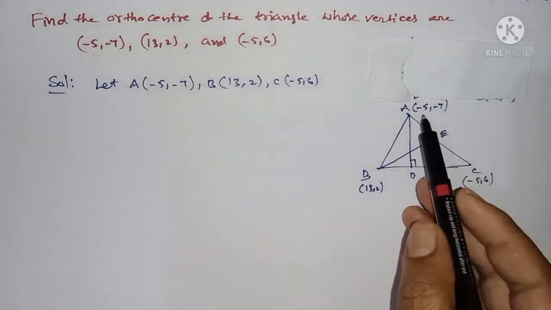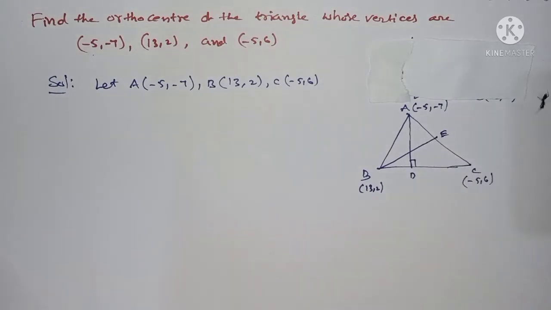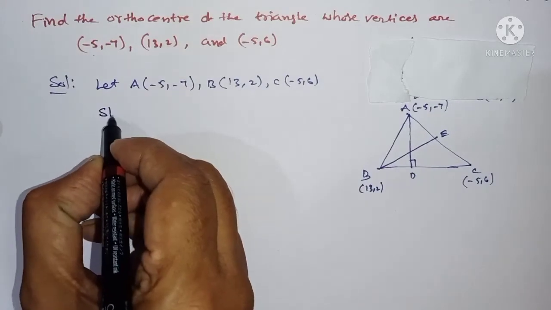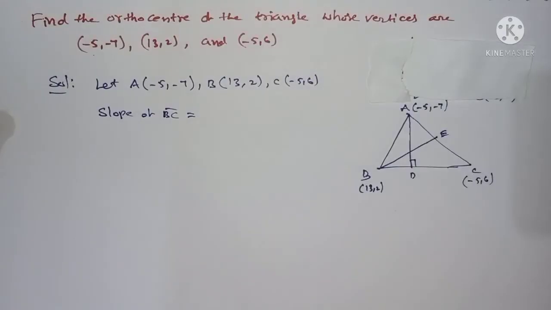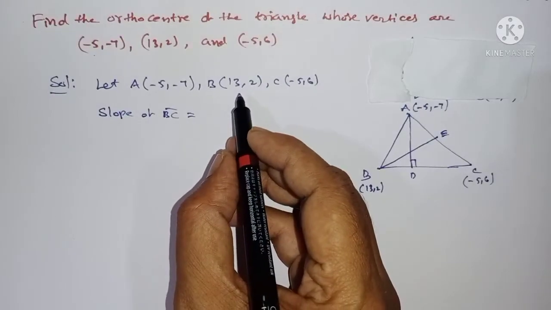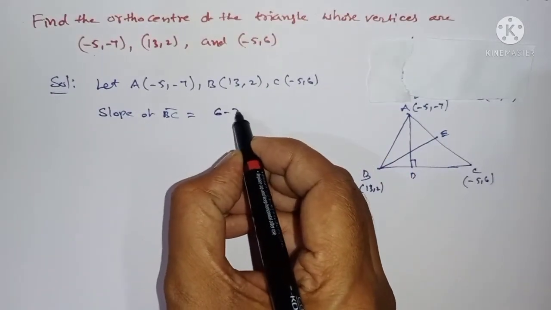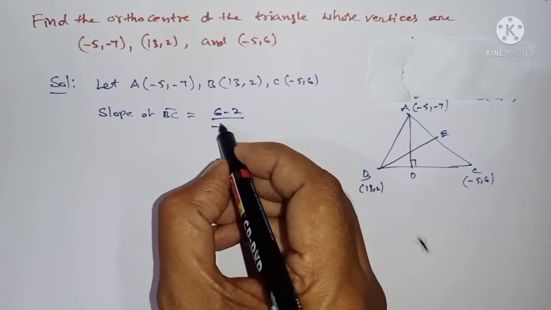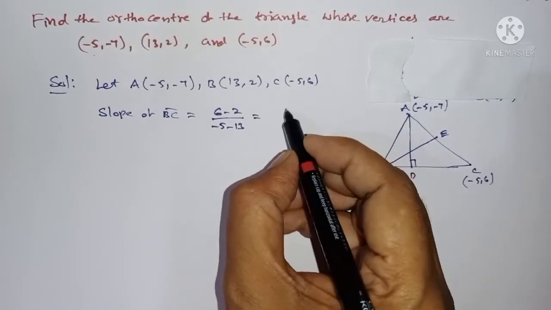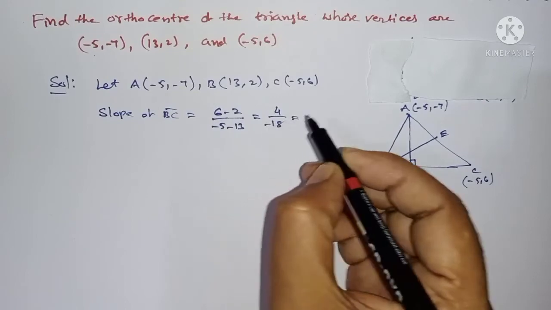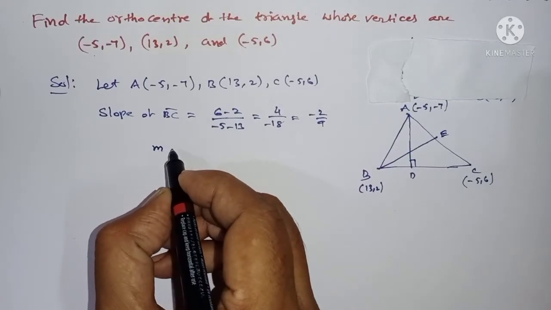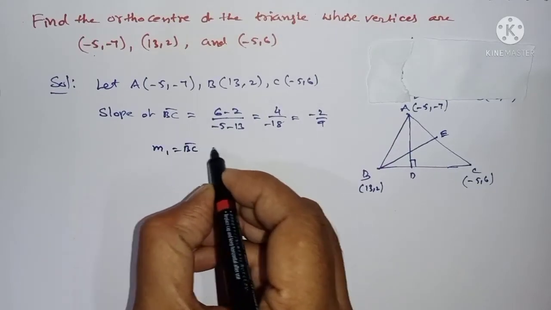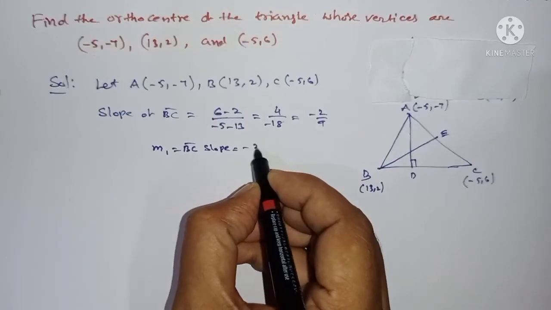It is given vertices A, B, C. Therefore, slope of BC, what is the formula? y2 minus y1 by x2 minus x1. Taking BC: 6 minus 2 by -5 minus 13 is equal to 4 by -18, or I can write -2 by 9. This is called M1, the BC slope, equal to -2 by 9.